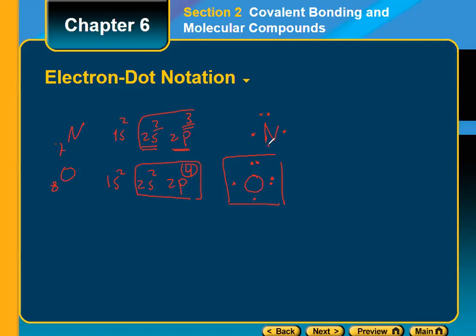So should we represent even the s and here represent the s? Yes, we could represent them because they are in the outermost energy level. We represent the 2s, but we don't represent the 1s because it's already another main energy level. So we represent all the electrons found in the main energy level. In the main energy level 2, we have 2 electrons in s and 3 electrons in p, so the total dots we are going to represent are 5.